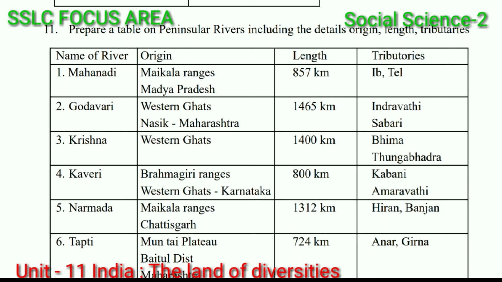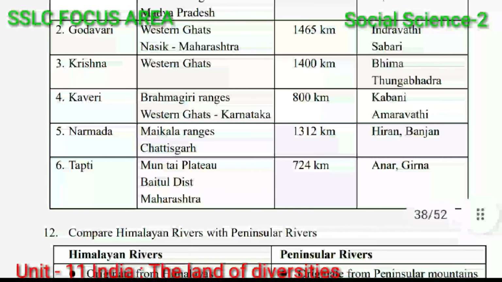The river Krishna, its origin Western Ghats and its length 1400 km. Bhima and Tungabhadra are tributaries. Kaveri: Brahmagiri Ranges, Western Ghats, Karnataka, and length is 800 km. Kabani, Amaravati are the tributaries. River Narmada: Maikala Ranges, Chhattisgarh, 1312 km.